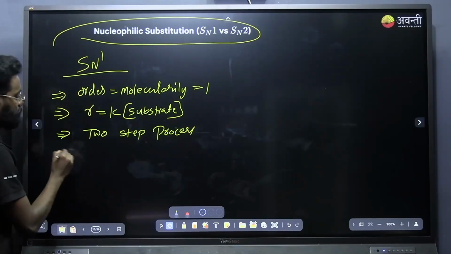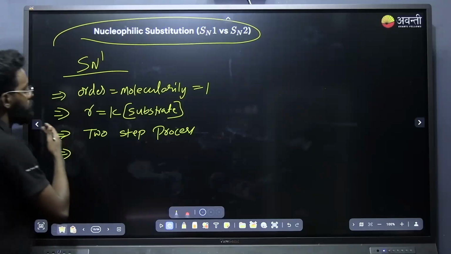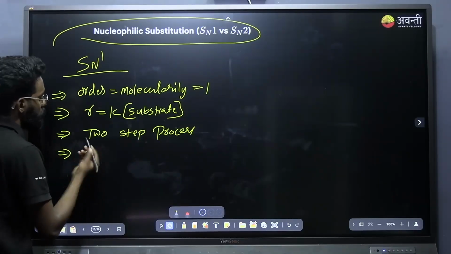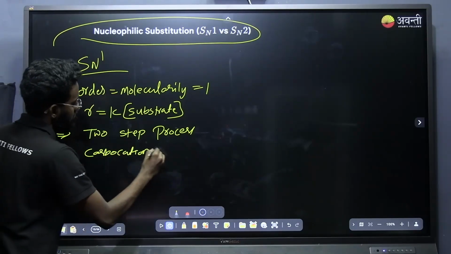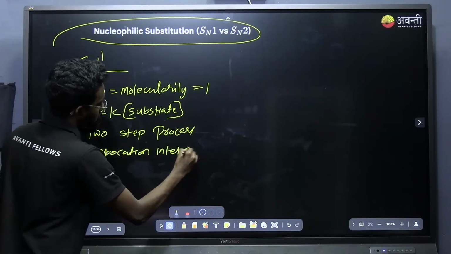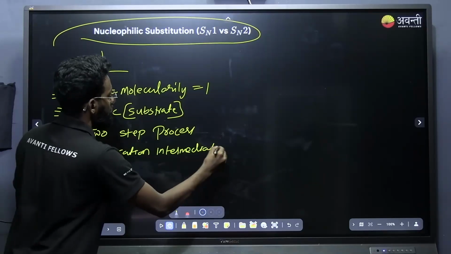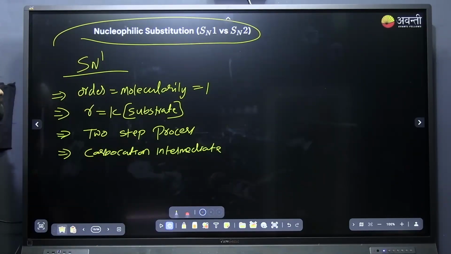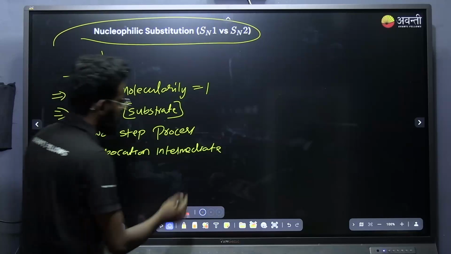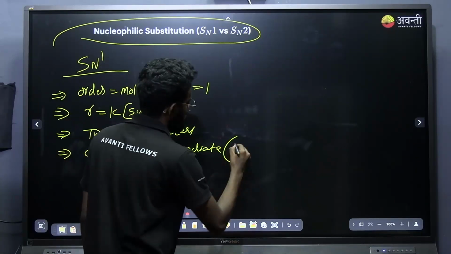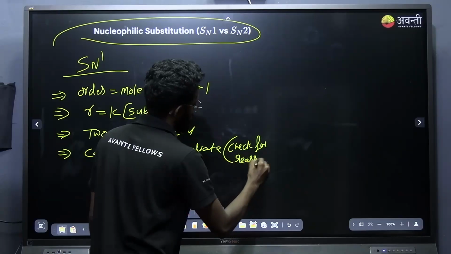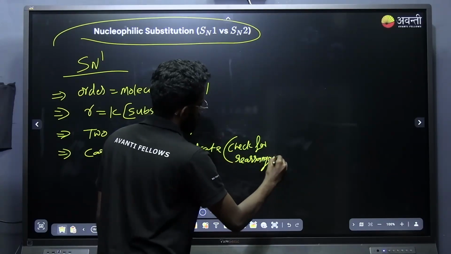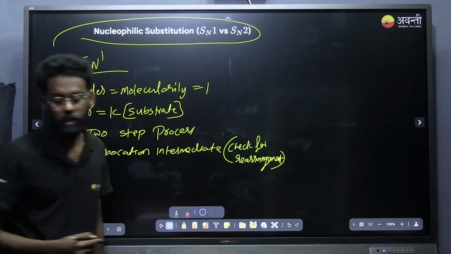Two-step process. Okay, and this is happening through a carbocation intermediate. The carbocation intermediate will be forming in between the reaction. And as the carbocation intermediate is forming, you have to check for rearrangement. You can check for the rearrangement.